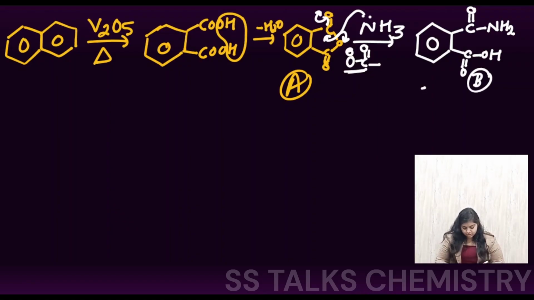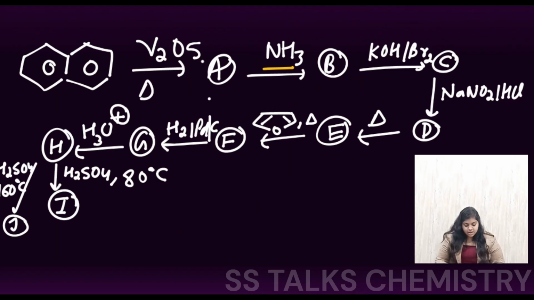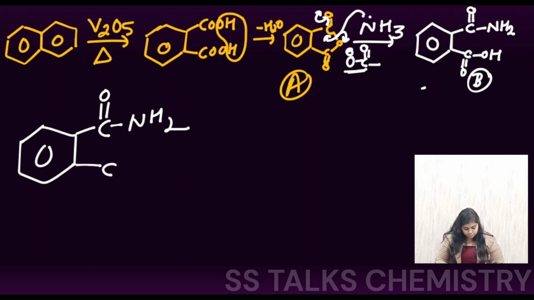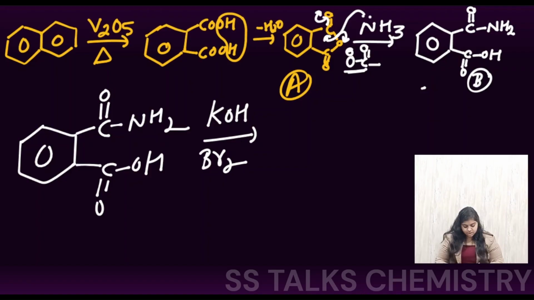Okay. Now in the next step, they have treated this with KOH and Br2. Now the species that we got here was the C double bond O and the NH2, and at this position we had the acid. Now this is treated with KOH with Br2. These reaction conditions are for your Hoffmann bromamide reaction.